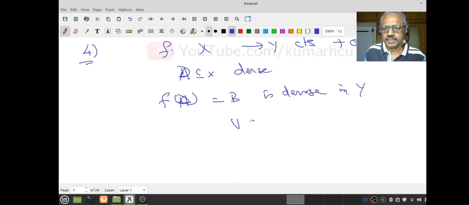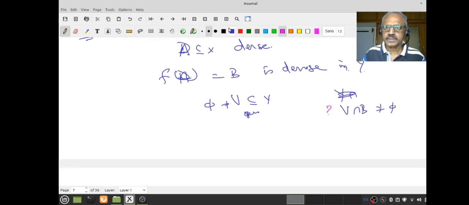Start with V, a non-empty open set. Then I have to show V intersection B is not empty. Okay, now let's see that.